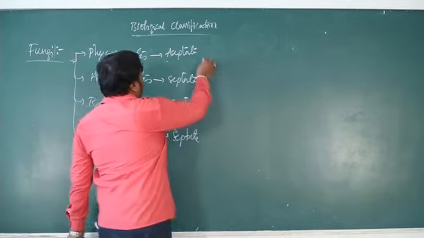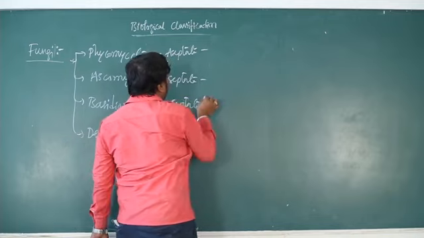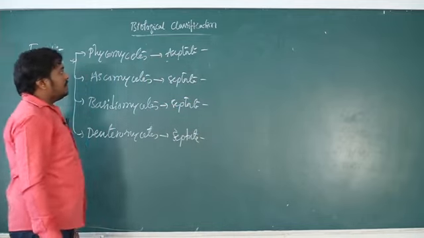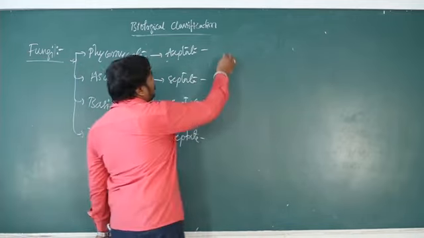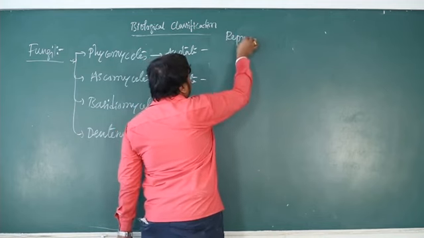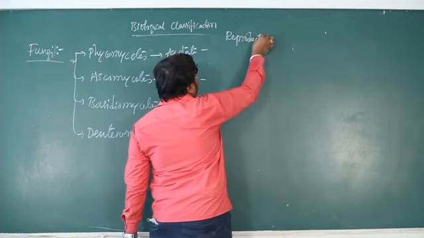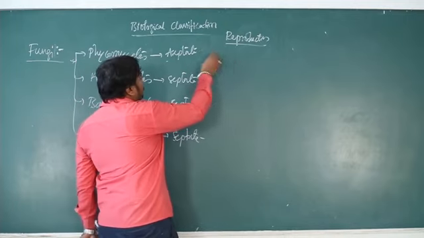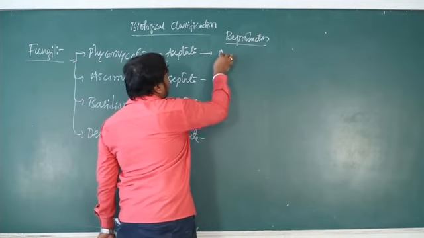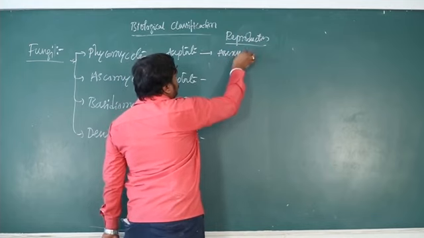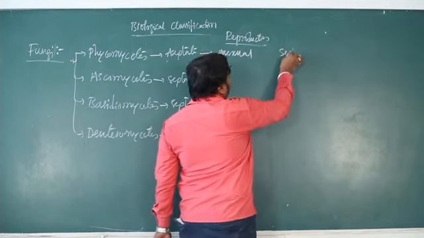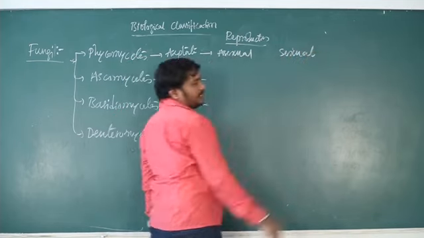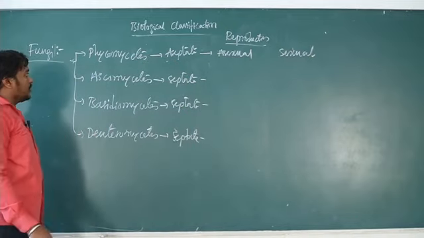Let me deal with the reproduction. What type of reproduction do they undergo? Let's see in brief. Phycomycetes can reproduce by the asexual method as well as the sexual method. In both types they undergo reproduction.